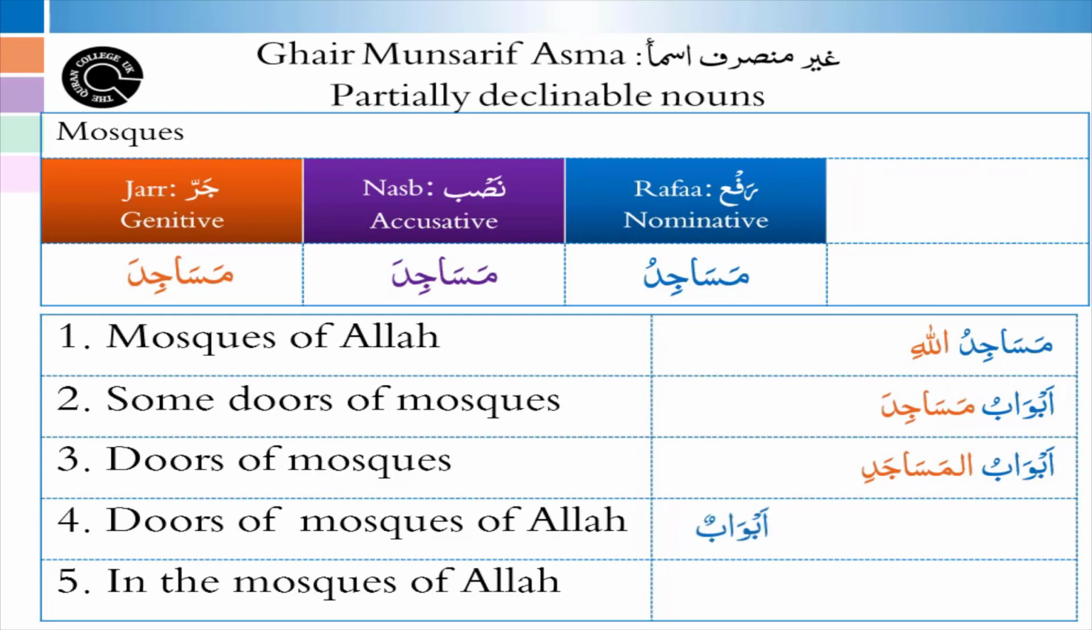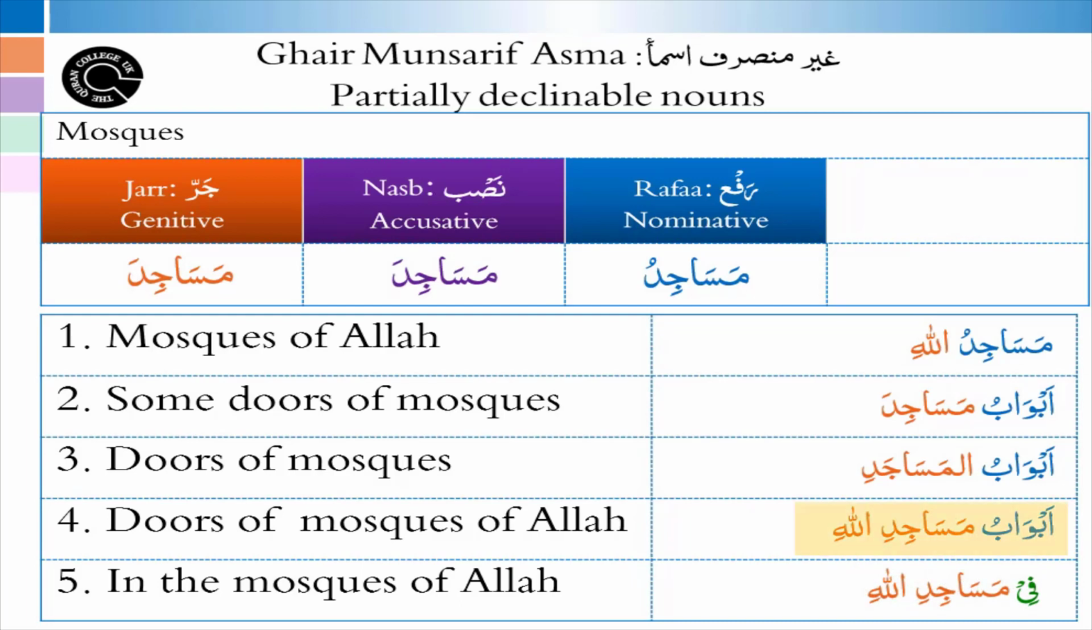For doors we can write abwabu. For mosque we can write masajidu. For Allah we can write Allahi. So when you join it together, abwabu masajidillahi. Now the last example, in the Mosque of Allah, is an extended phrase. For Mosque of Allah we can say masajidullahi. We can use the word fi. So when fi applies on masajidullahi, it will become fi masajidillahi.